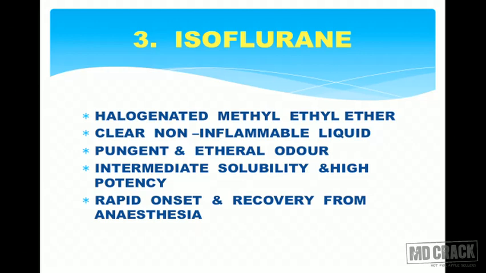Thus, summarizing the whole chemical structure of isoflurane, it is halogenated methyl ethyl ether. It is clear non-inflammable liquid. It has got pungent and ethereal odor, hence cannot be used as a sole induction agent. It has got intermediate solubility and very high potency. It has got rapid onset of action and equally rapid recovery from anesthesia.